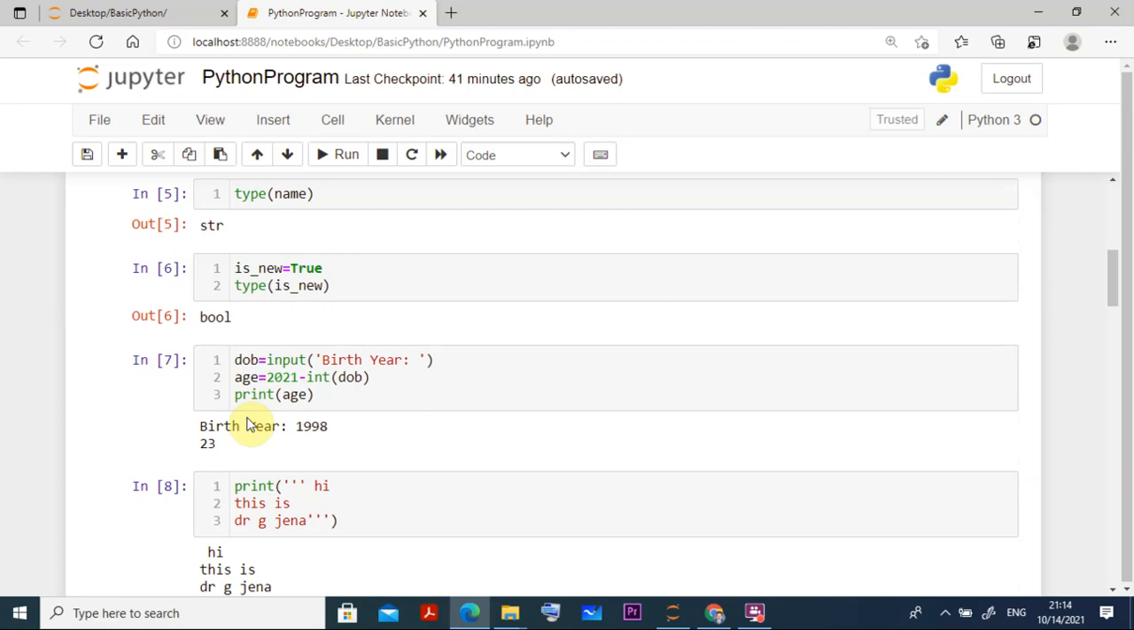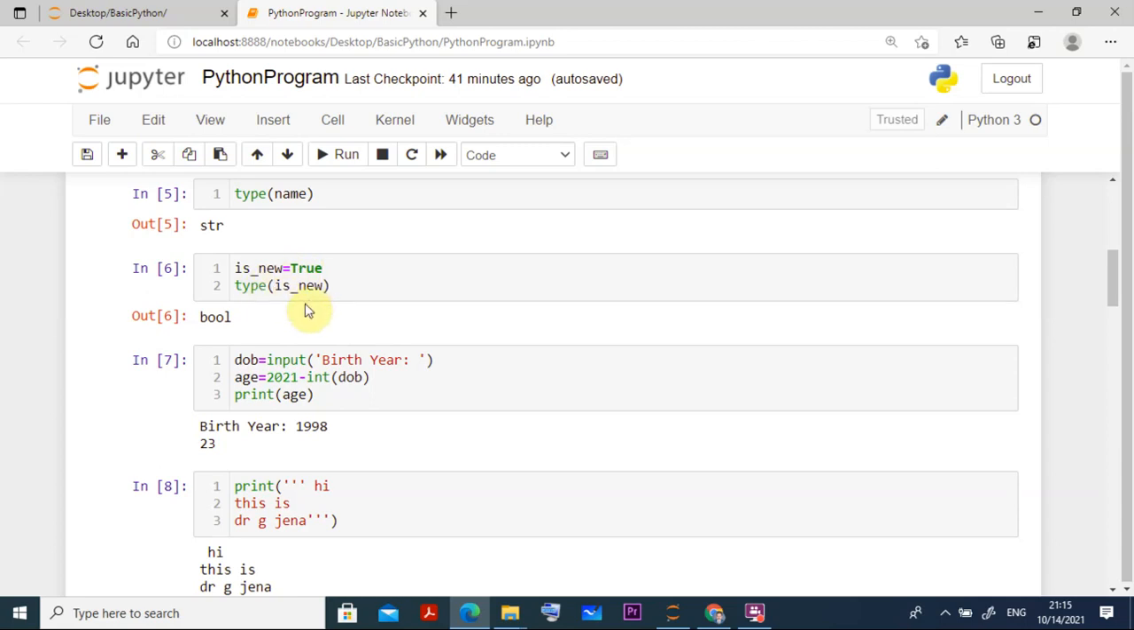Similarly there are other types. For example, we can have boolean. Suppose something is new or old, like that I can say if it is new it is true. I put is underscore new, because this is one method of writing variable names: if there is more than one word, we can use an underscore to separate them. So is_new is equal to True. Remember one thing: in True and False, the T and F are capital. If you write lowercase t or lowercase f, it will give you an error. These are the boolean values.